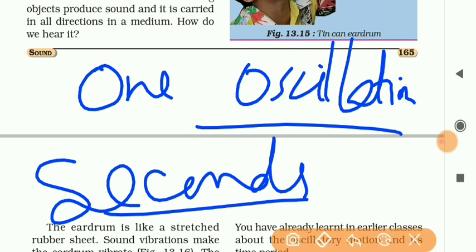So I'm sure you now know about the time period. Time period means the time taken to complete one oscillation is called the time period of that particular oscillation, and it is measured in seconds, right?